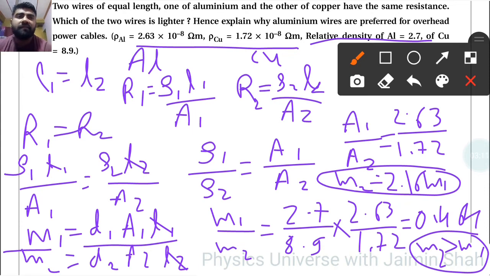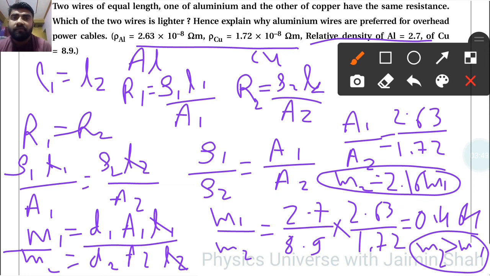Hence, explain why aluminum wires are preferred for overhead power cables. First of all, aluminum is lower in cost than copper, so that is a reasonable reason for the preference of aluminum. And second, because of its lighter mass, we can easily put it up as power cables, because power cables are so long, right?